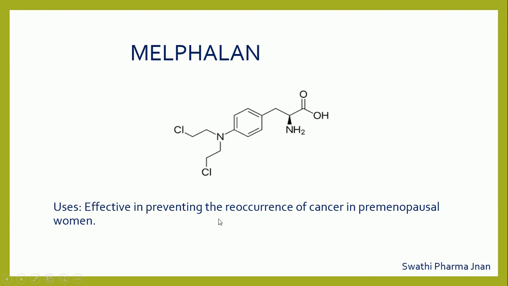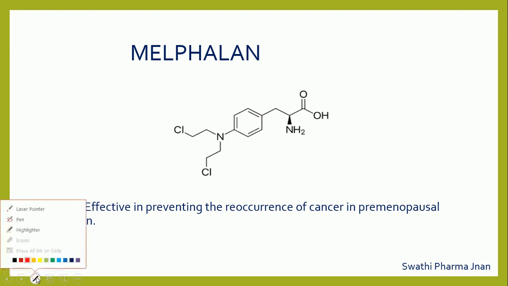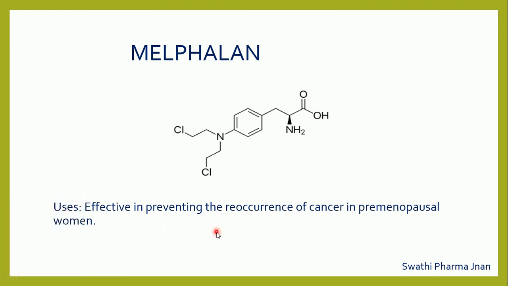It is effective in preventing the reoccurrence of cancer. Usually the women who got the cancer, they will get the reoccurrence. It is effective in preventing the reoccurrence of cancer in premenopausal stage of a woman. Usually the women will get various types of the cancer like breast cancer and ovary cancer during the premenopausal stage. So that reoccurrence of the cancer can be prevented by giving melphalan.